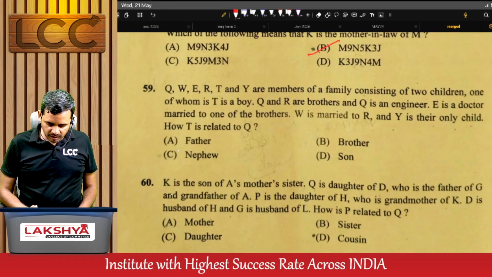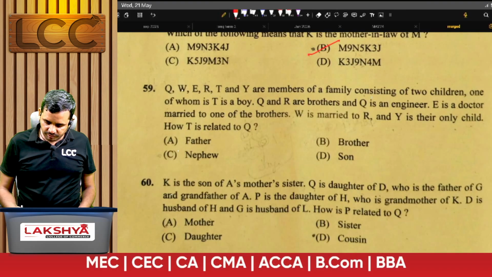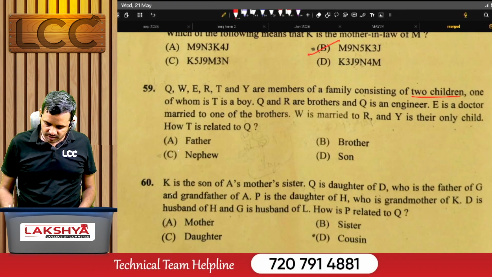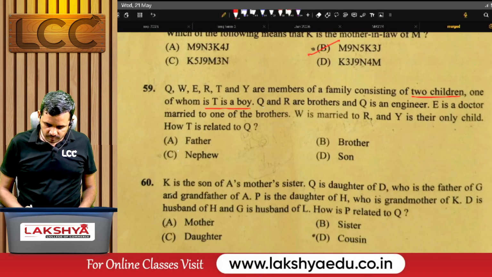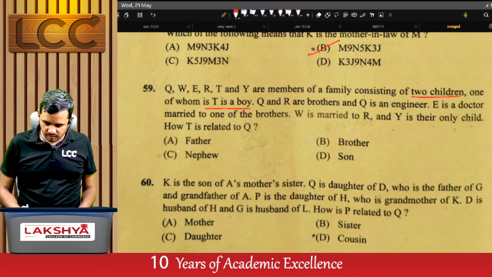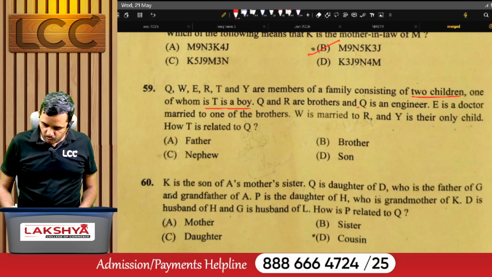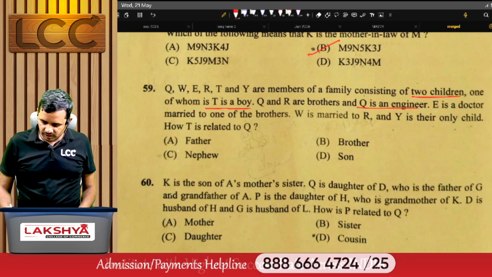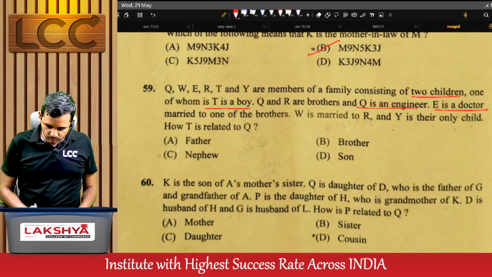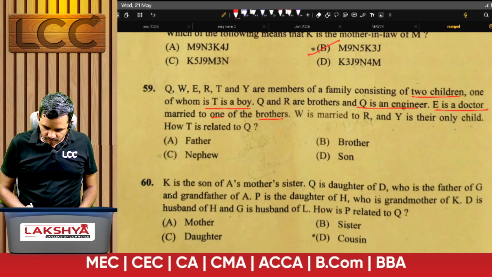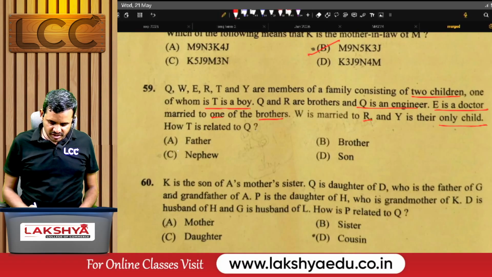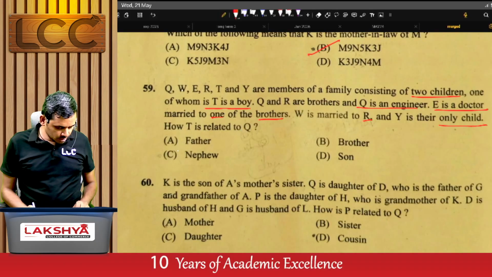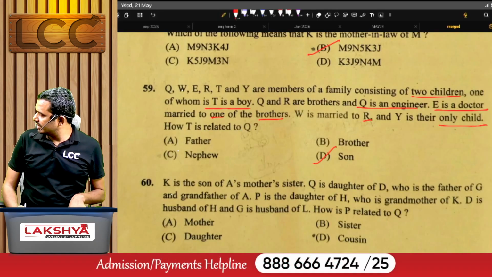Q, W, E, R, T, Y are the members of a family consisting of 2 children, one of whom is T, a boy. Q and R are brothers and Q is an engineer. E is a doctor married to one of the brothers. W is married to R. Y is there only the children? How is T related to Q? See, for this one, the right answer is D, Delhi.